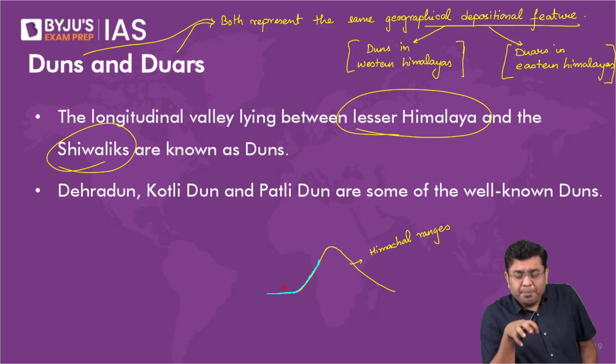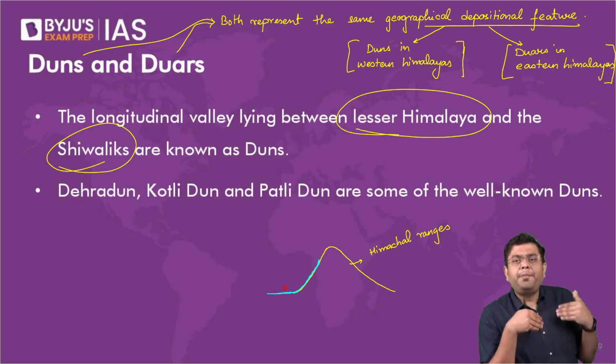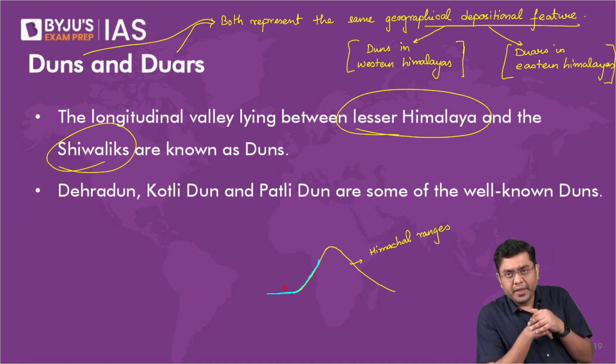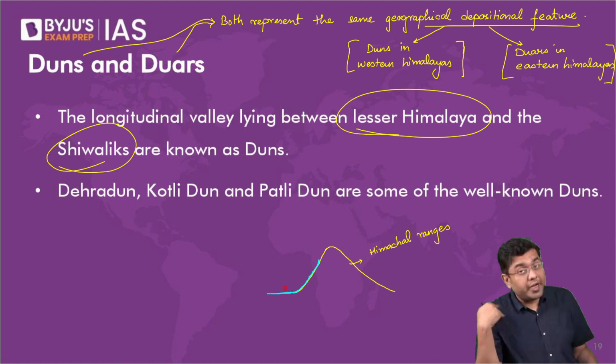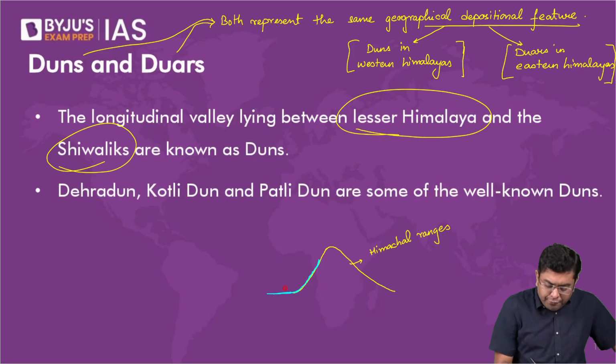Now, in certain places, not across uniformity, but in certain places, what happened was that there was an upfolding which happened right across this path of the river. If it would have been a very major river, it would have cut through that upfolding. But we are talking about the small streams. So the upfolding for the Shivalik, that started happening right across the path.